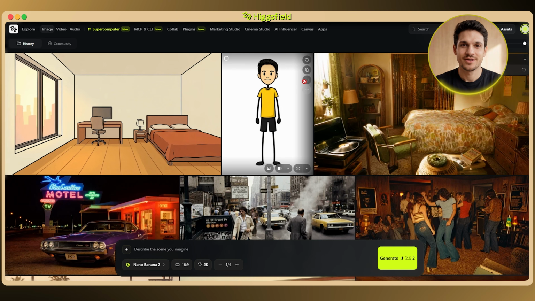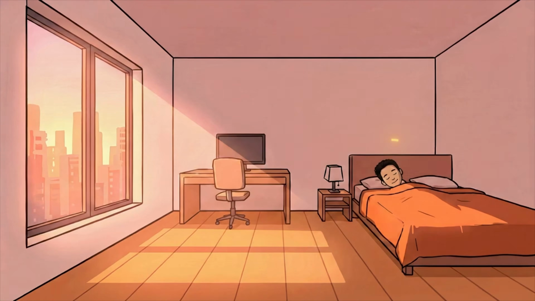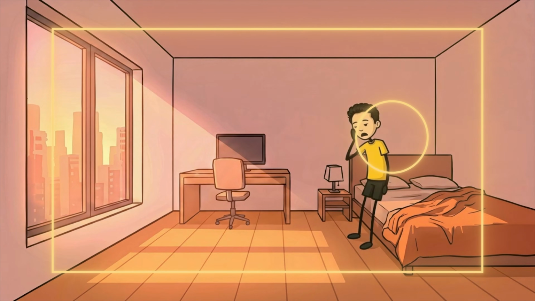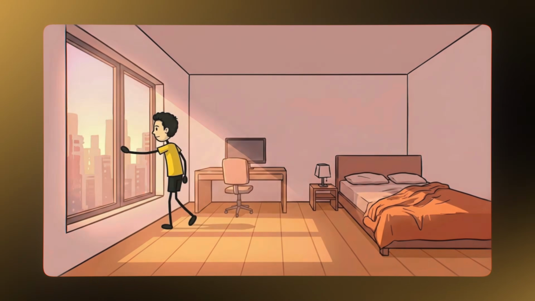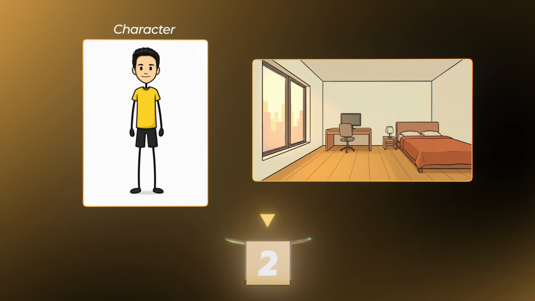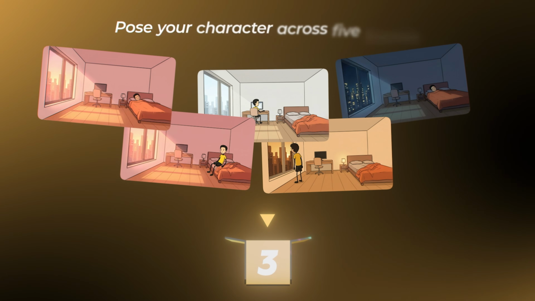And saving both before I build the scenes is the whole secret to keeping this clean, because every shot from here uses the same character and the same room. That's what keeps my character from turning into a slightly different guy, and keeps the room from changing shape between shots, so the finished loop looks deliberate instead of like a glitchy AI mess. So now there's a stick figure of me and a room to put it in, and I still haven't picked up a pen. But that's still only the setup, so now I need to turn those 2 saved pieces into